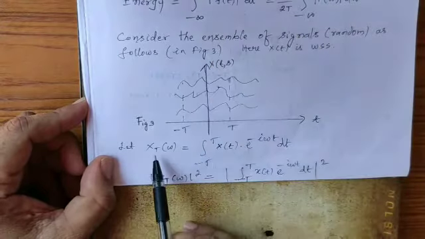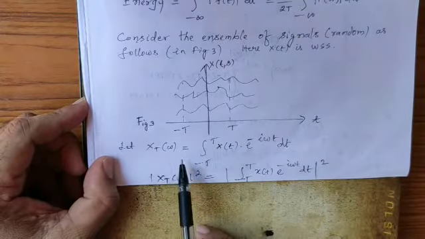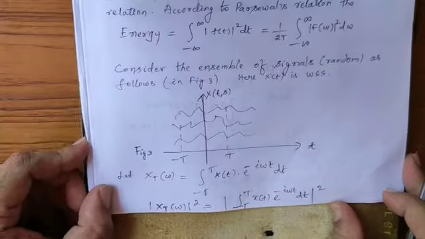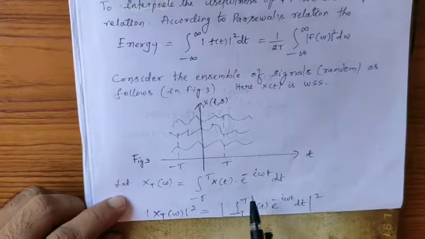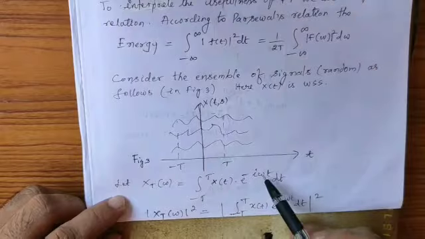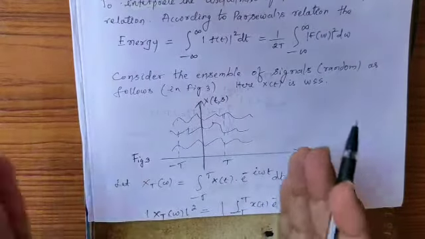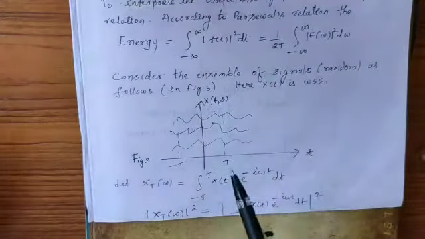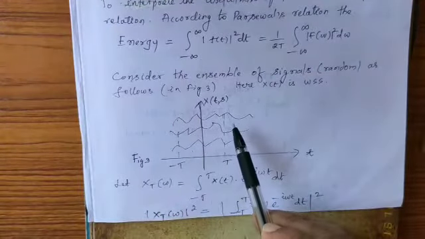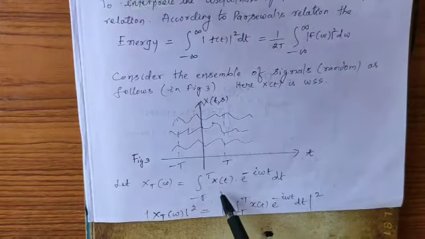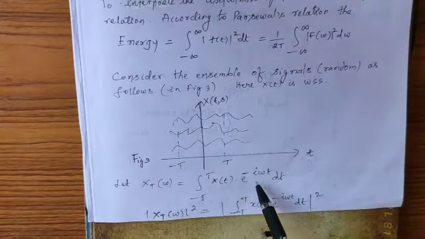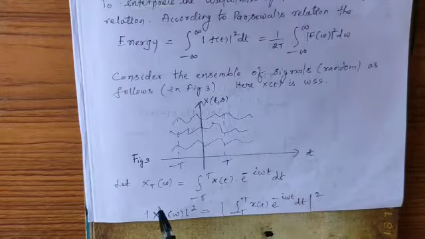I will define X_T of omega to be equal to the integral from minus infinity to plus infinity of x of t e power minus i omega t into dt. So I am taking the random process, that means different realizations between minus T to T, as x of t into e power minus i omega t into dt, and I am defining it as X_T of omega.